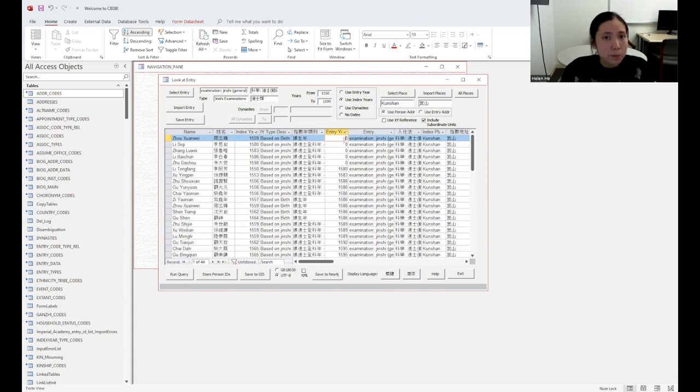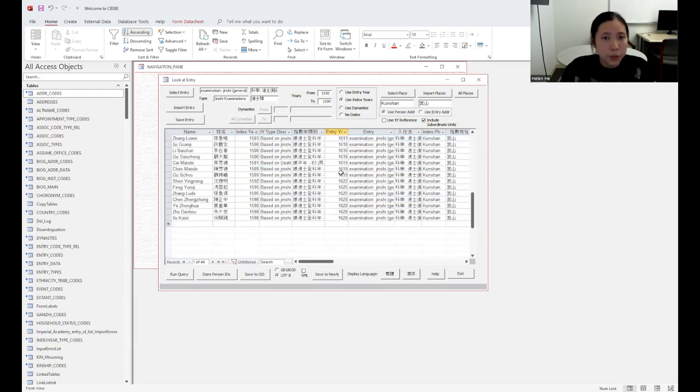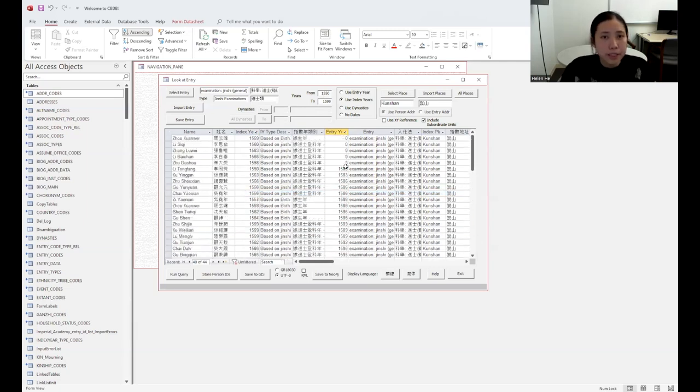But they still show up because we used index years as our benchmark. We filtered the search based upon index years. And we can also see that there are people actually who didn't enter government within this time frame, because we again seem to be using the wrong filter here.